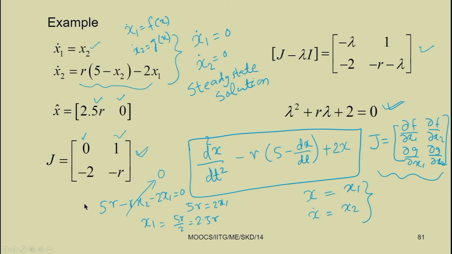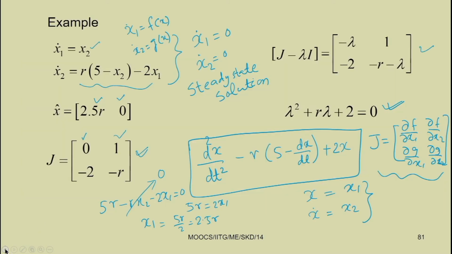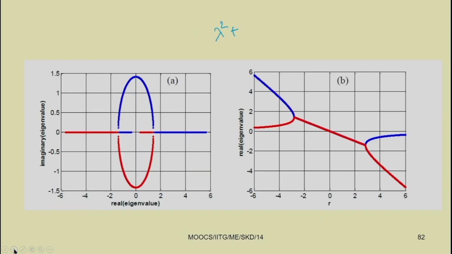So, we got lambda square plus r lambda plus 2 equal to 0.